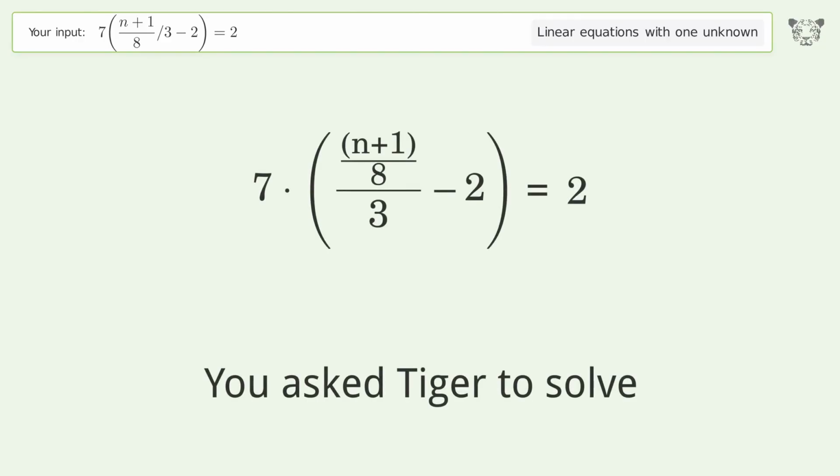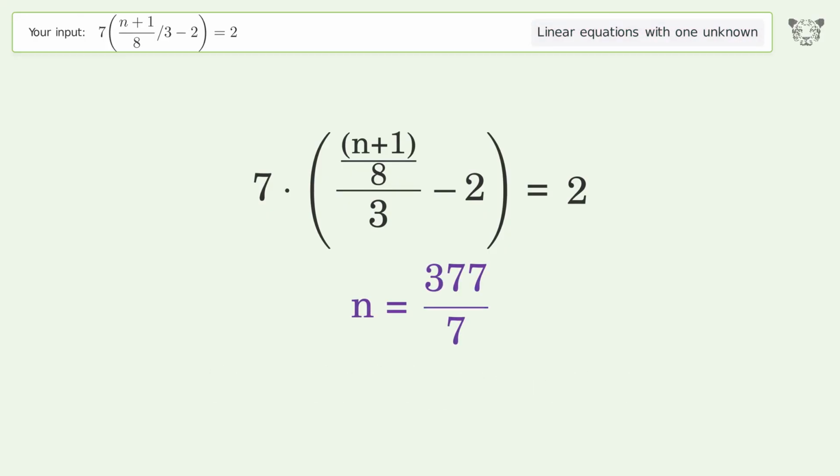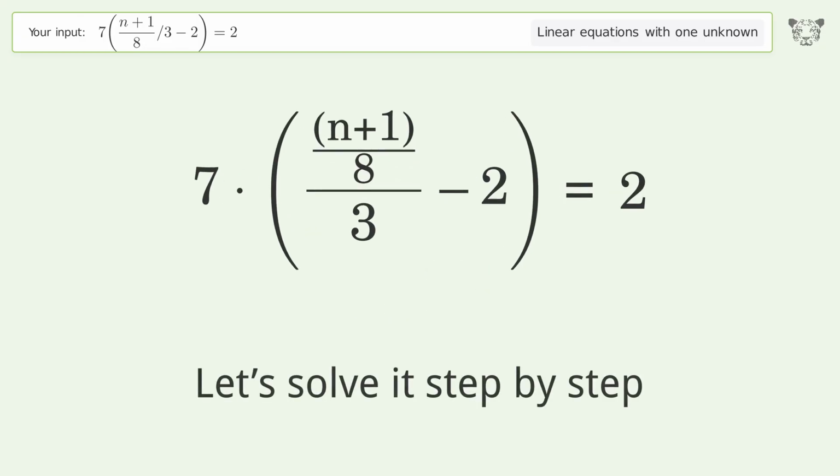You ask Tiger to solve. This deals with linear equations with one unknown. The final result is n equals 377/7. Let's solve it step by step.